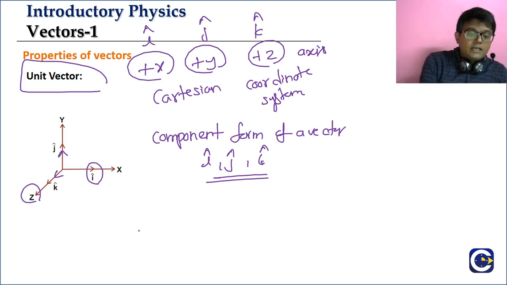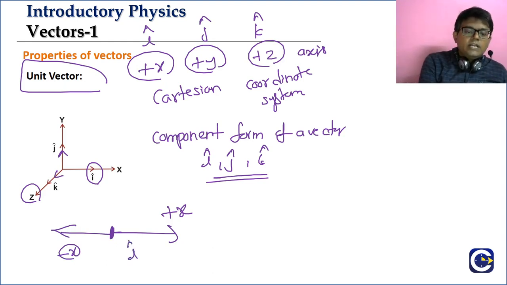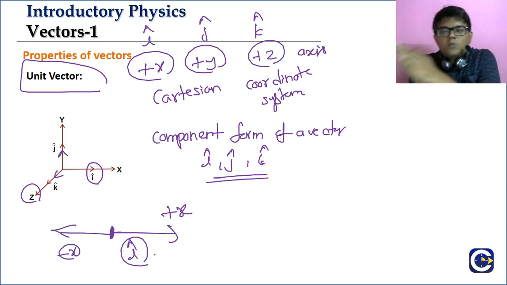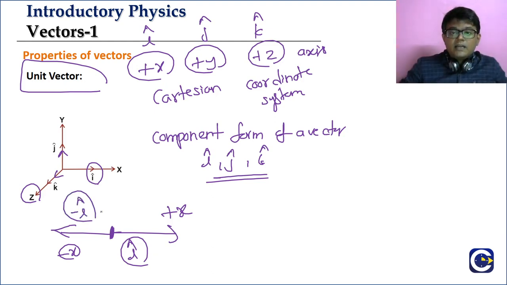Now look, if you look at the positive x axis, from the origin, on the opposite side what will come? The negative x axis. So the unit vector along the positive x axis is i cap. If you say minus i cap, we have already discussed the negative of a vector concept. If you multiply a vector by minus 1, we get the negative of the vector. Negative of a vector means it will have the same magnitude, exactly opposite direction.